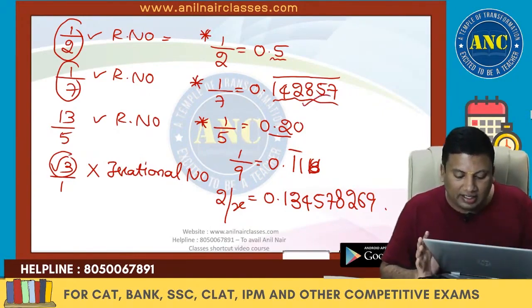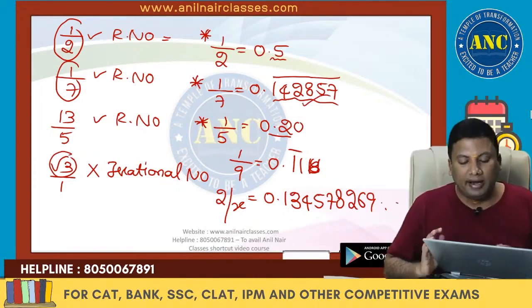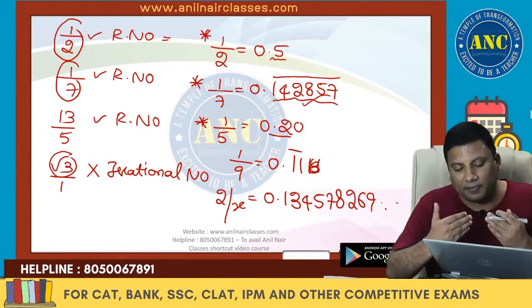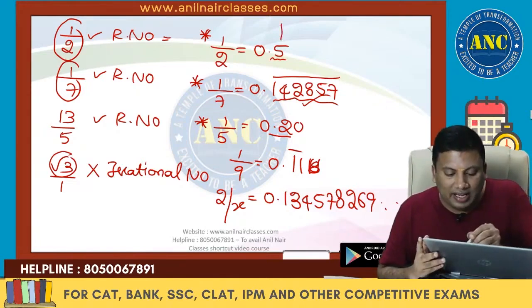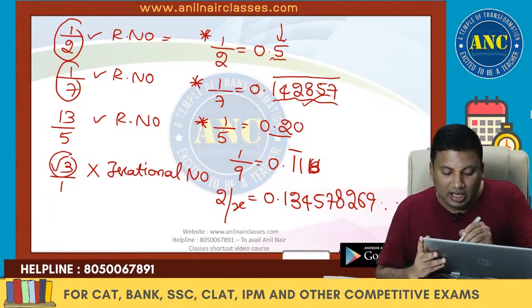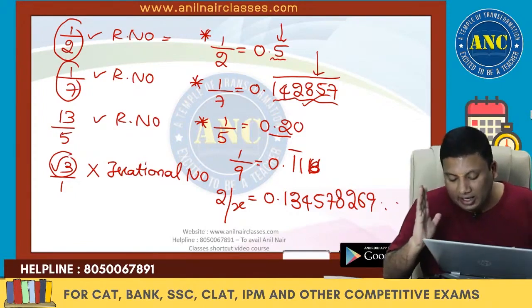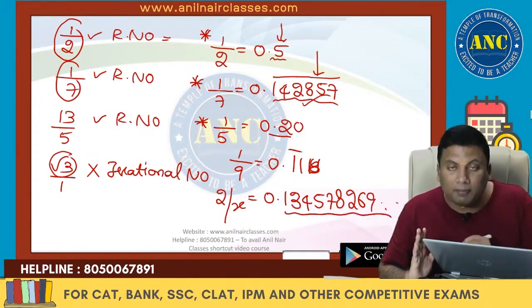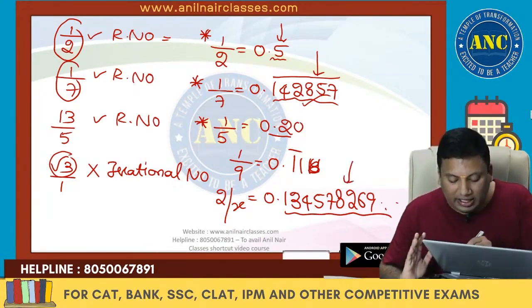It is an infinite number of digits, but the same set of digits is repeating. But here a different set of digits is repeating. There are various right hand side values that are possible: a finite number of digits, an infinite number of digits but a sequence of digits getting repeated, or an infinite number of digits where no sequence of digits is getting repeated.